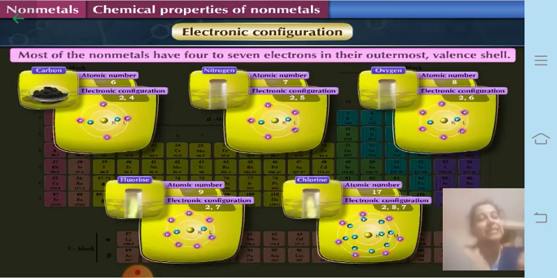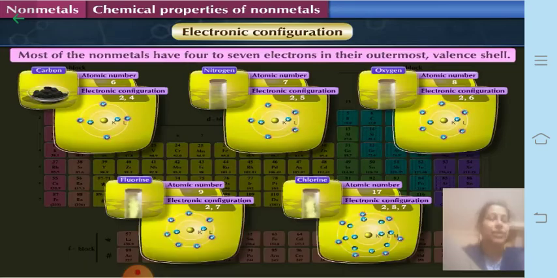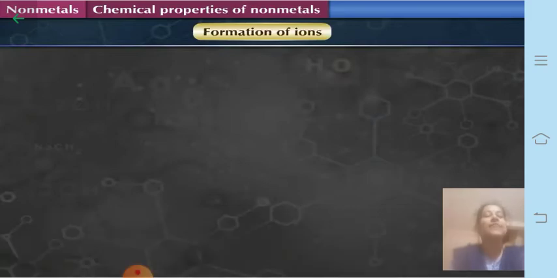Instead they can accept 1, 2, 3 electrons and so on, or 4 electrons, and form negatively charged ions. Now let us see the next chemical property, that is the formation of ions. So how are these forming the ions?